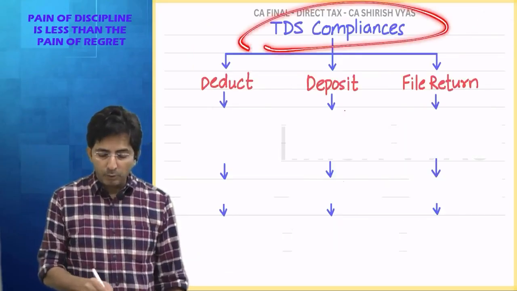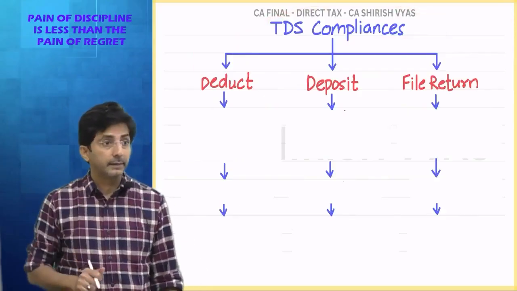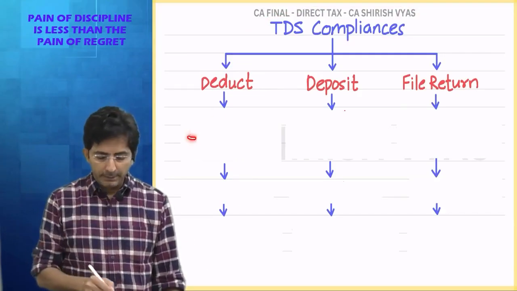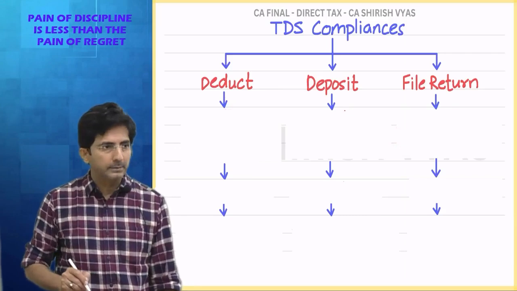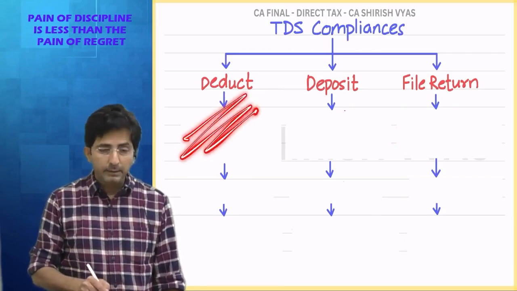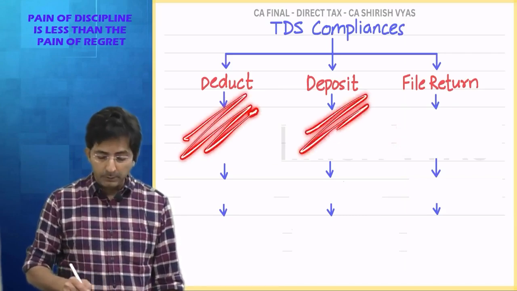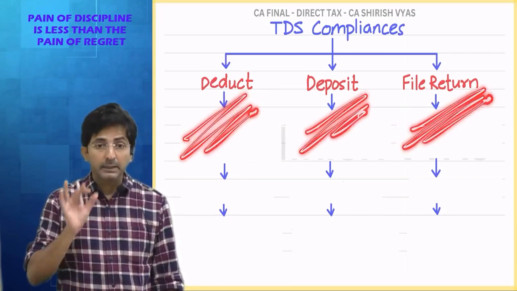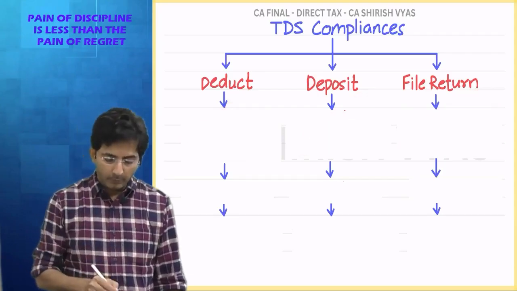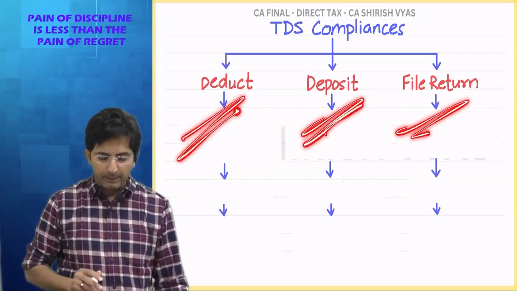What are the TDS compliances for deductors? Three compliances are there. Tell me, what three compliances? Deducting the TDS, then depositing, and filing the return. These are the three main jobs. Now tell me, what is deducting, what is depositing, what is filing the return?